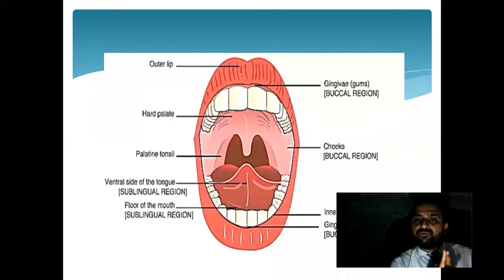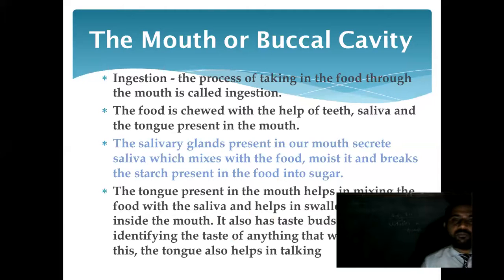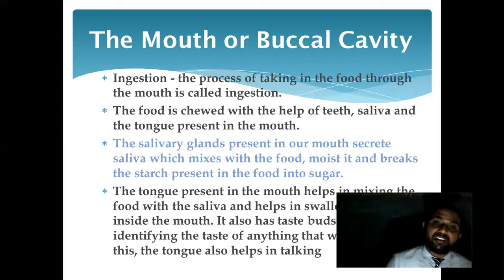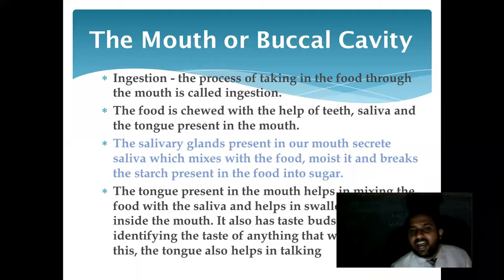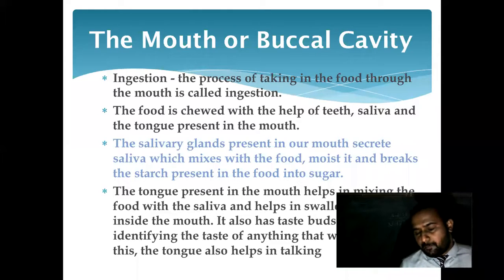If you look carefully, there are teeth, a tongue, and salivary glands. Now, first we'll see the description of this buccal cavity. The salivary gland present in the mouth secretes saliva, which mixes with the food, moistens it, and breaks down the starch present in the food into sugar.